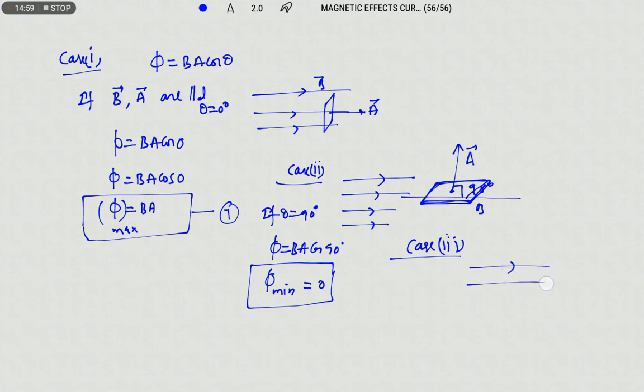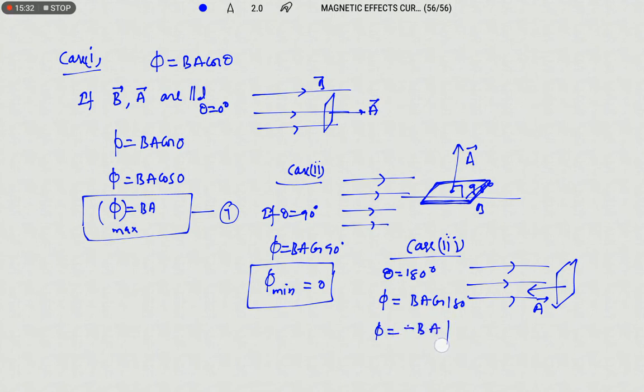So this is the direction of the field. Now my area vector is opposite to this. So the area vector and the field lines are opposite to each other, therefore we can take theta as 180. If theta equals 180, we can write BA cos 180, therefore phi equals minus BA.